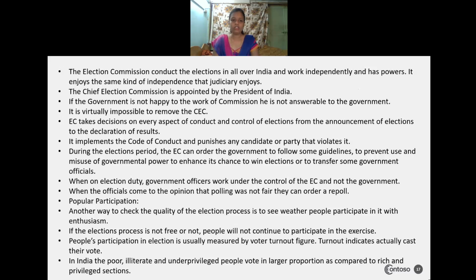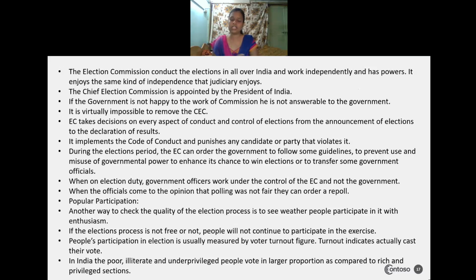When the officials come to one opinion that the polling was not done in a fair way, then they have the order to repoll it. Okay, so these are the functions of the Election Commission, and they work independently, because they are not answerable to any kind of government.